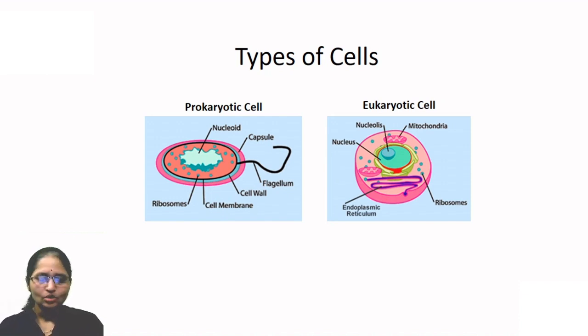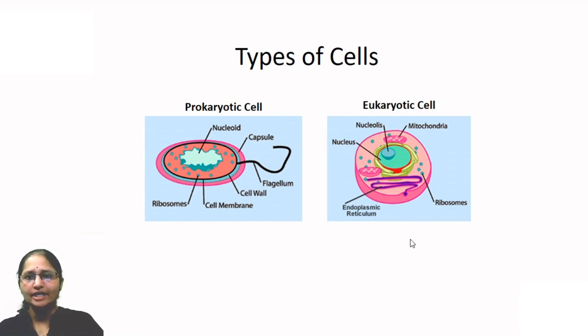In that cell, only a cell membrane, cell wall and a capsule around the cell wall are present. Then the material like DNA and RNA is not present inside a nucleus, it is directly present in the cytoplasm. So such a simple structure is seen in a prokaryotic cell.